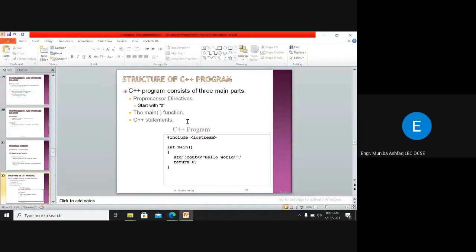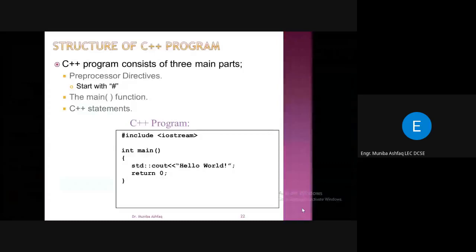Okay, now we have a basic structure of a C++ program. In the C++ program, you can see that this is our basic structure. It comprises preprocessor directives. The first line that you see in the C++ program is called a preprocessor directive. It starts with the hash sign. The lines that start with hash are called preprocessor directives.